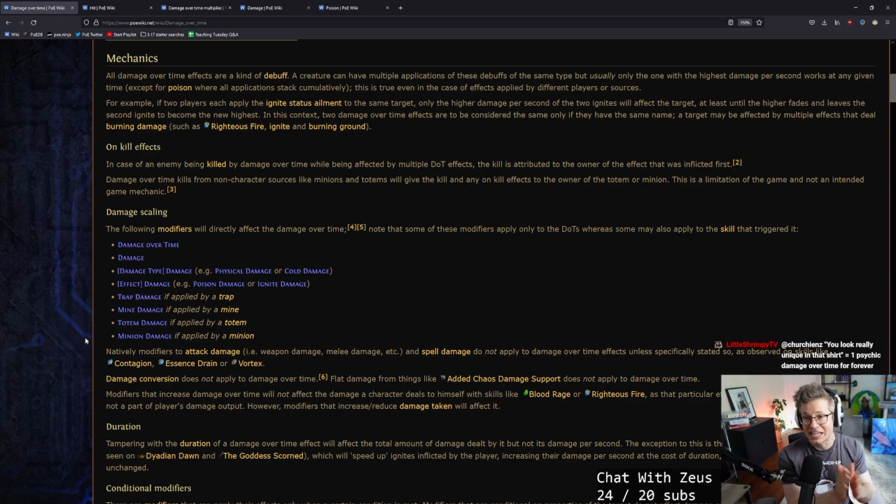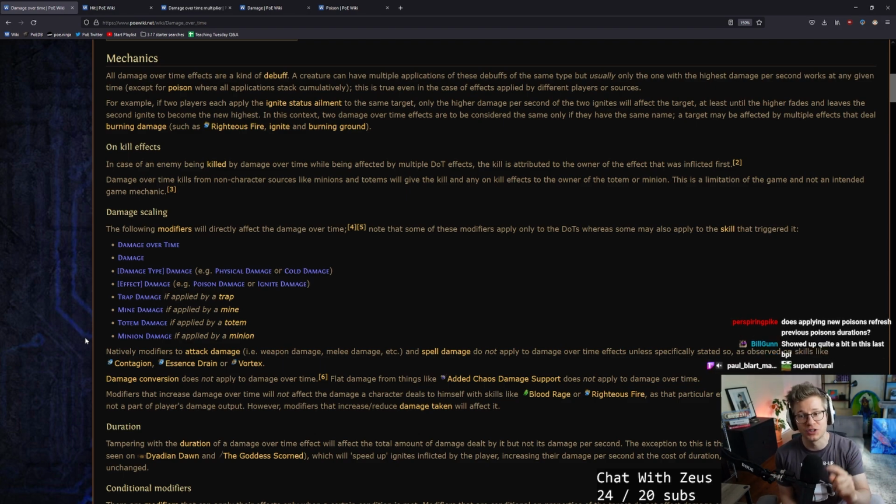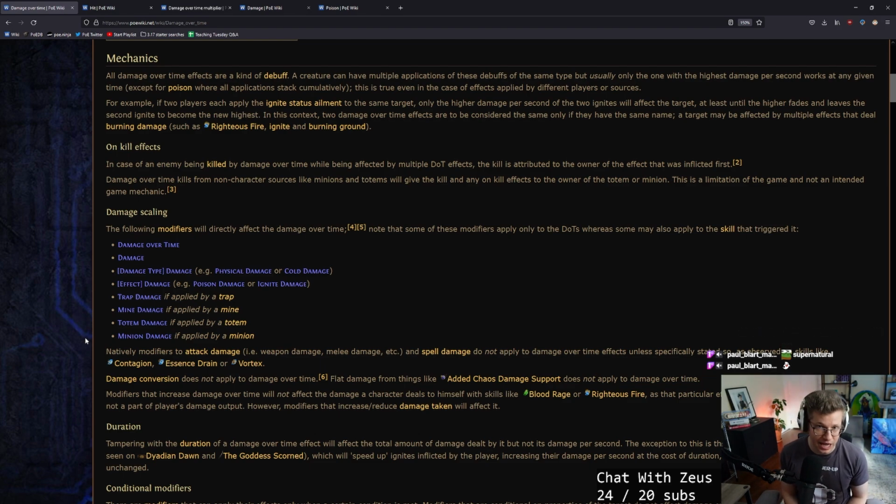So, for example, even if 2 different players apply Ignite to the same target, only the higher damage per second of the 2 ignites will affect the target, at least until the higher fades and leaves the second ignite to become the new highest. In this context, 2 damage over time effects are to be considered the same only if they have the same name. A target may be affected by multiple effects that deal burning damage, such as Righteous Fire, Ignite, and Burning Ground.